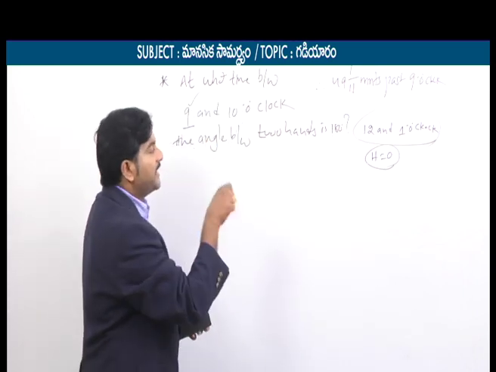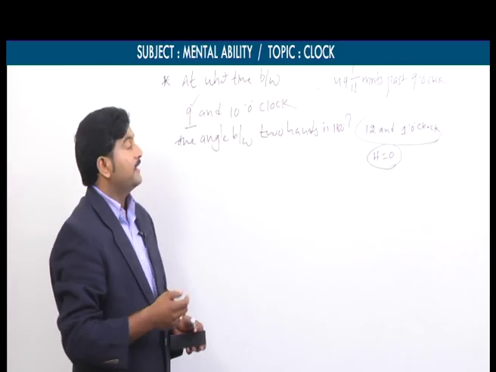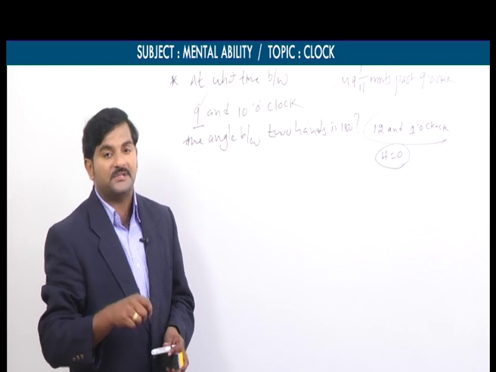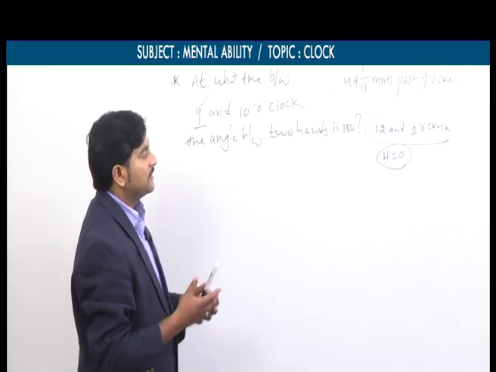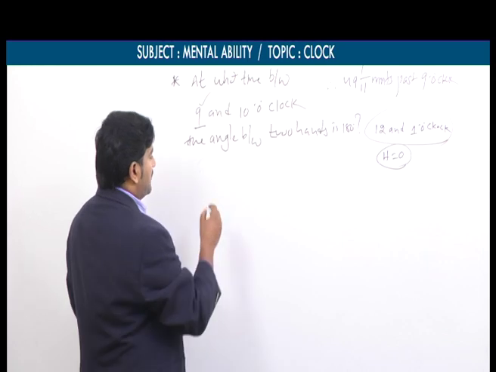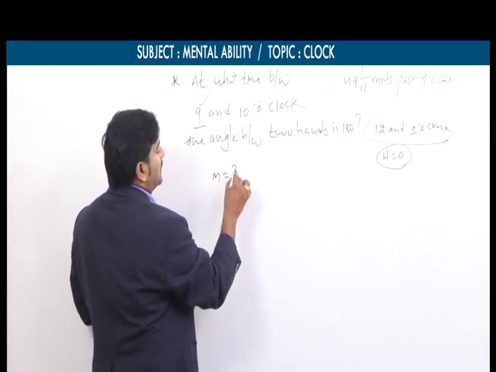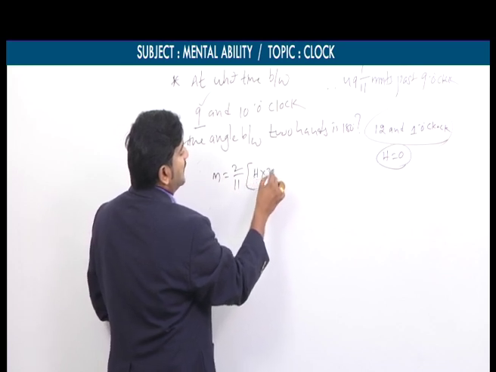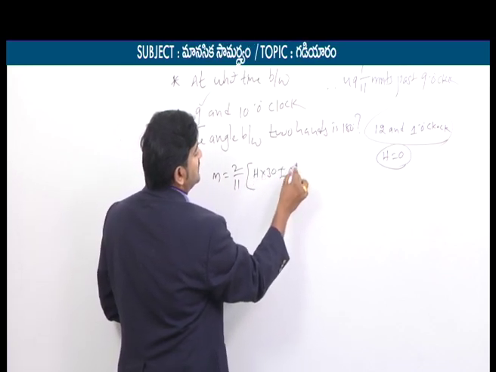Or instead of 180 degrees, he may mention at what time between 9 and 10 o'clock two hands are on the same straight line but opposite in direction. So the meaning is the same. When we look into this formula, what is the formula? M is equal to 2 by 11 into (h into 30 plus or minus theta).